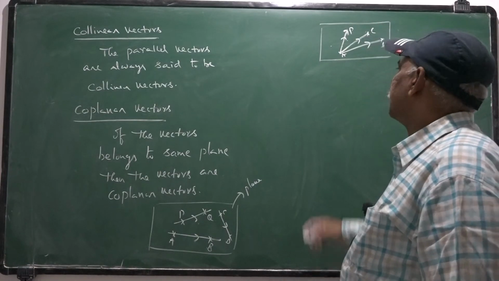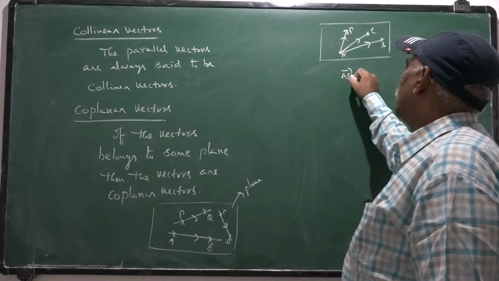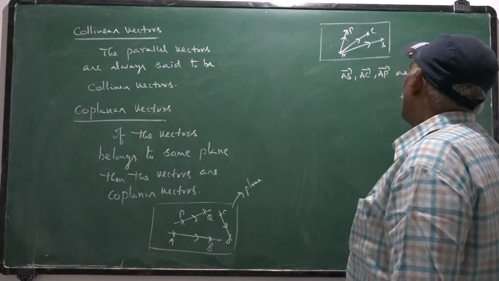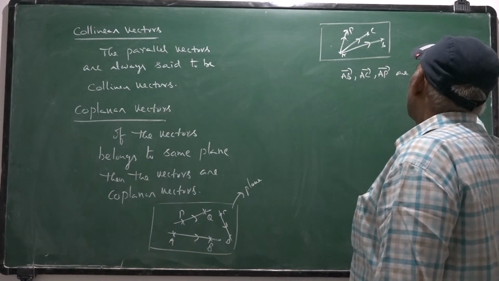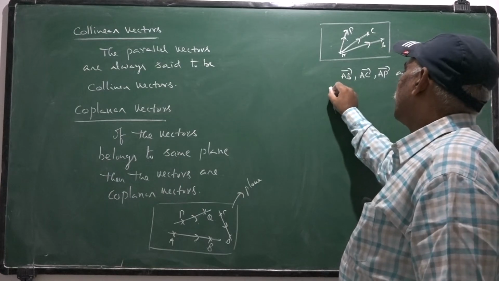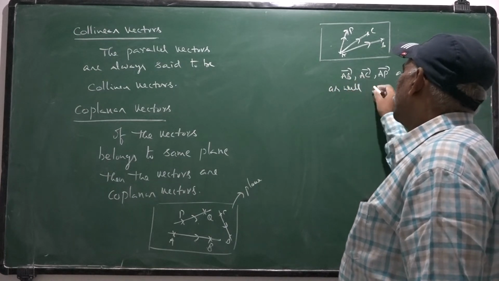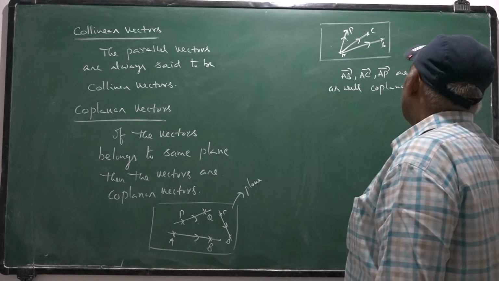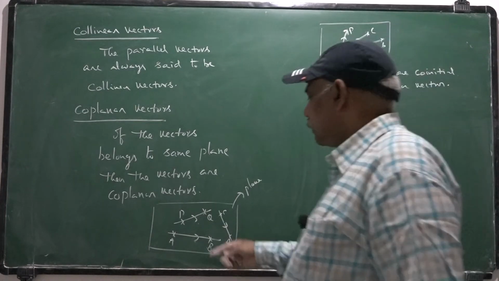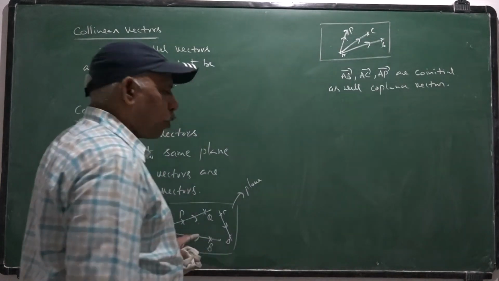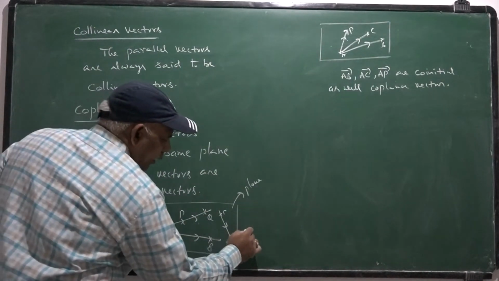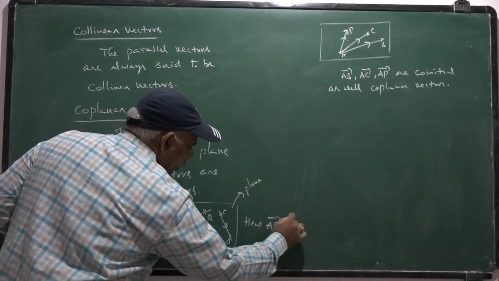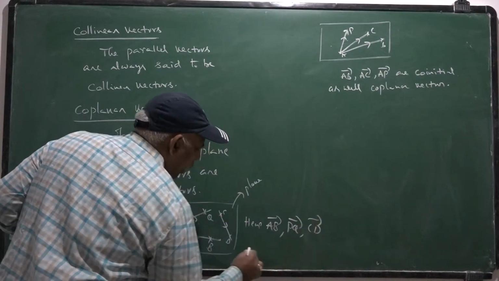Here AB bar, AC bar, AP bar are co-initial as well as coplanar vectors. Here AB bar, PQ bar, CD bar are coplanar only.